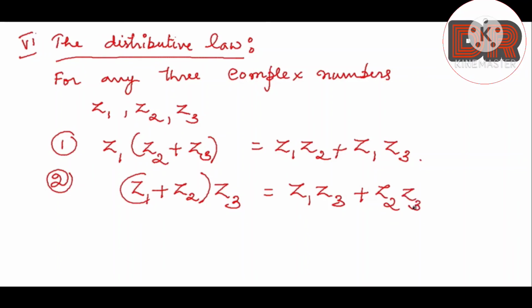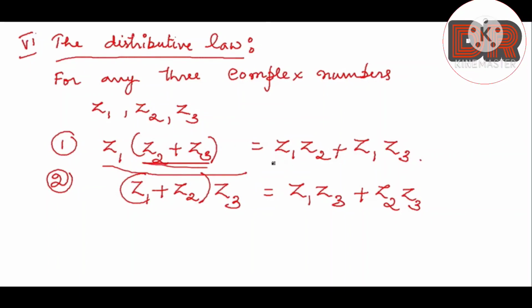So you can write the proof on your own. How to write the proof? You take three different complex numbers z1, z2 and z3. Then you take the LHS side. For the first result we have the LHS side as z1 into z2 plus z3. Then you calculate. First you calculate z2 plus z3, then the result of this you multiply with z1.